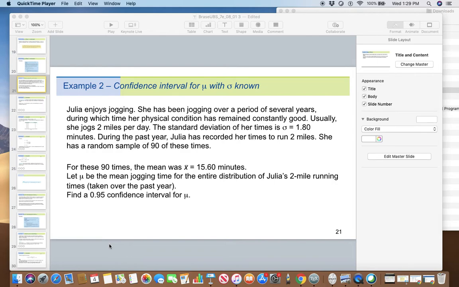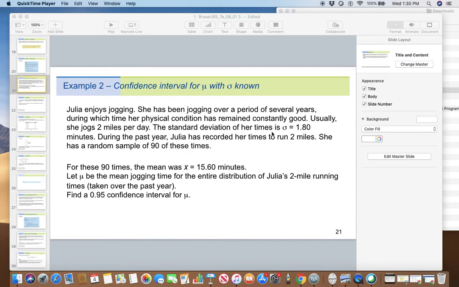Come back. So here is an example. Julia enjoys jogging. She has been jogging over a period of several years, during which time her physical condition has remained constantly good. Usually, she jogs 2 miles per day.